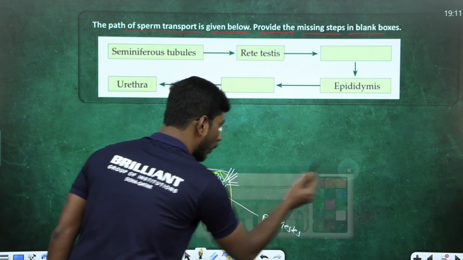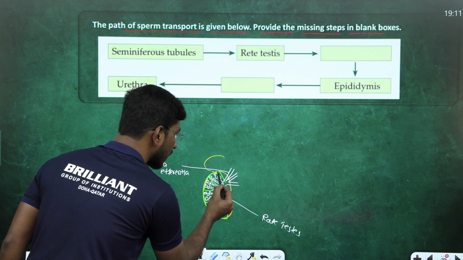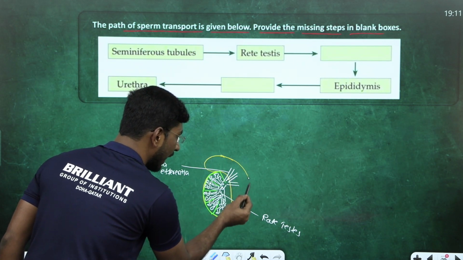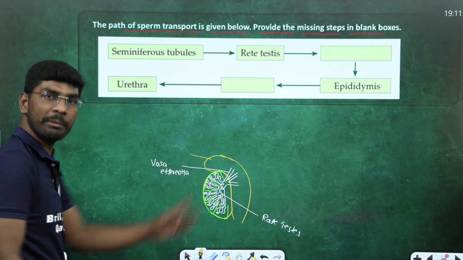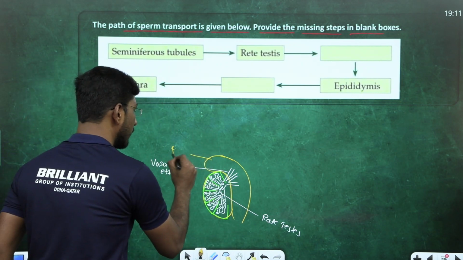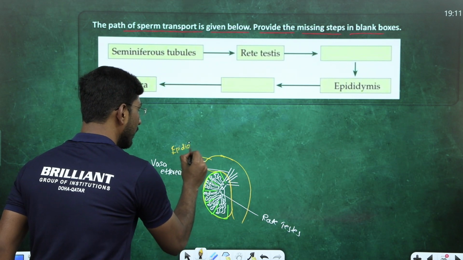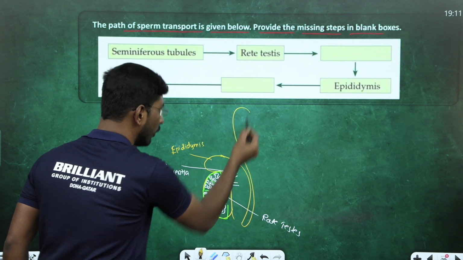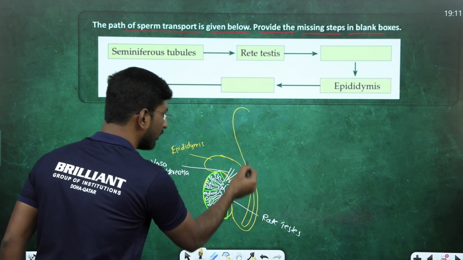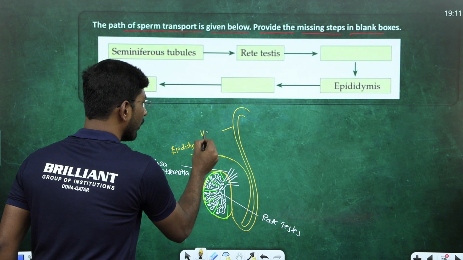Vasa efferentia open into a big structure. Can you guess which structure this is? Epididymis. Epididymis opens into the vas deferens. This is the vas deferens.